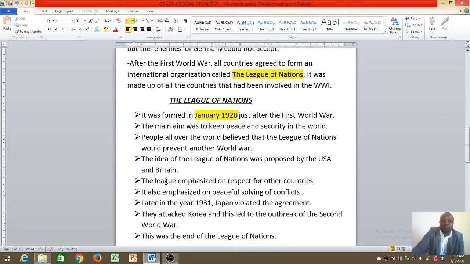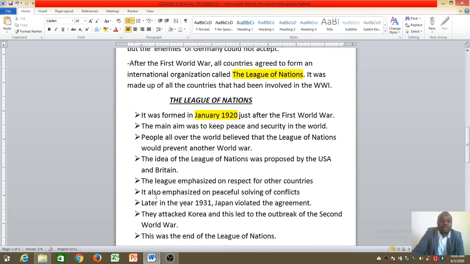When we talk about the League, we are talking about the League of Nations. Okay? And those of you who watch football, maybe the Premier League, Europa League, Champions League, a league is actually a large organization, a large group of many teams, many countries, many people. So League of Nations means a group of nations. Nations are countries, like in Africa, where we have 54 nations or 54 countries.